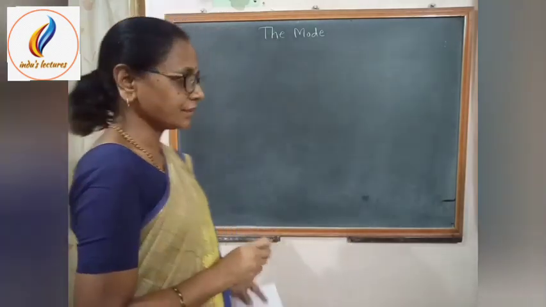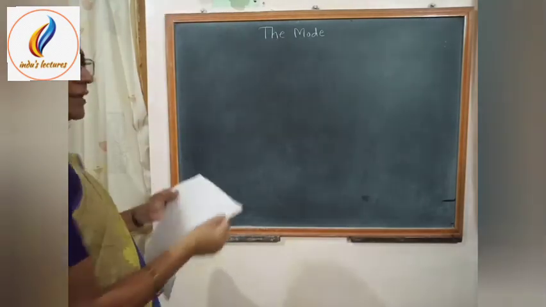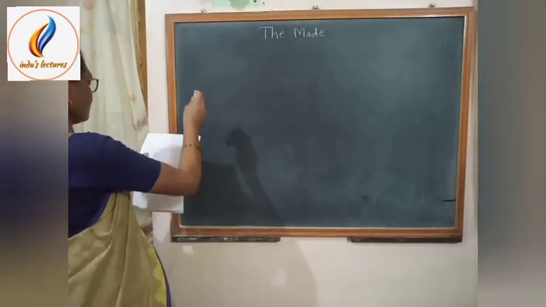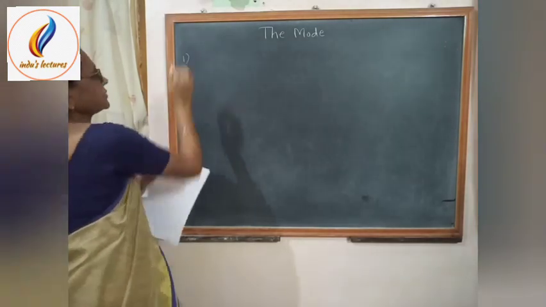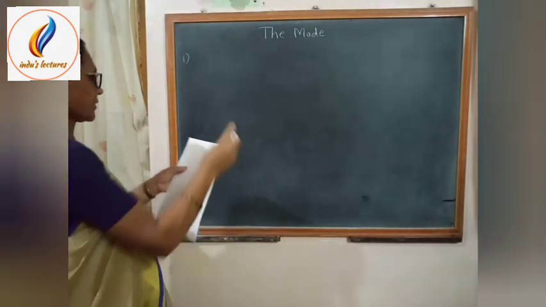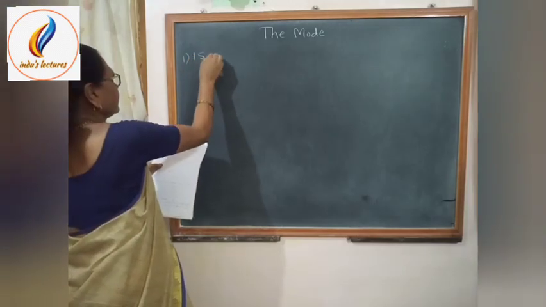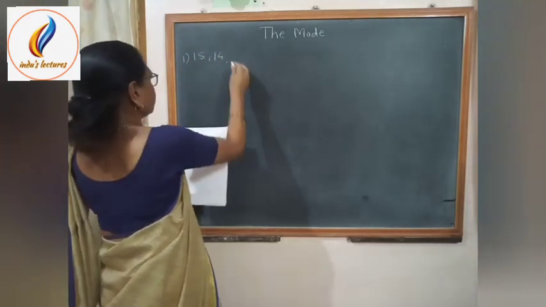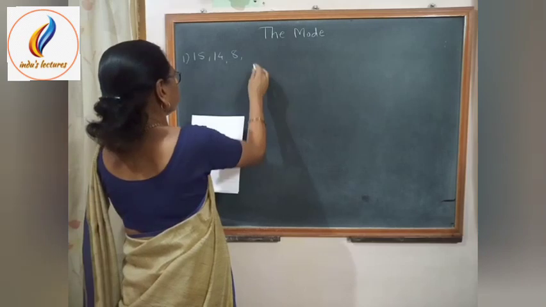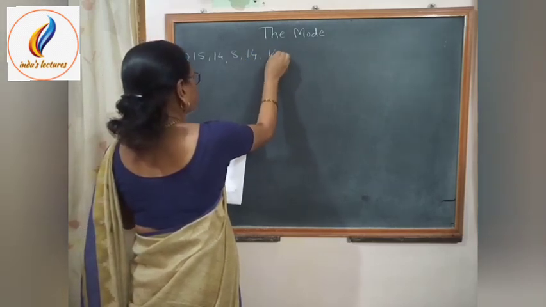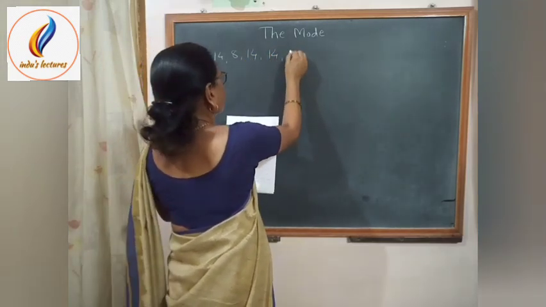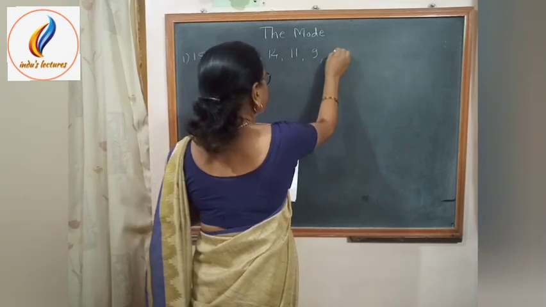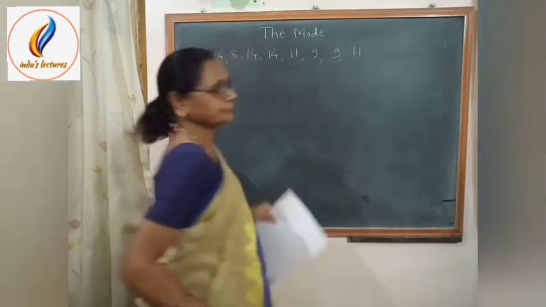Now, let us consider an example. Find the mode of the following scores. Say the first set of scores: 15, 14, 8, 14, 14, 11, 9, 9, 11.